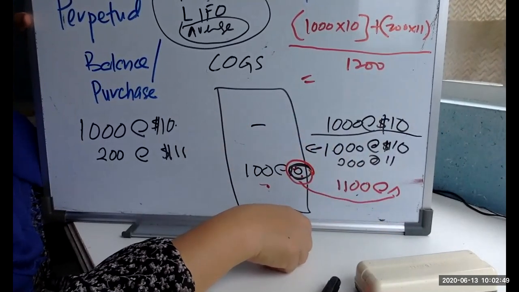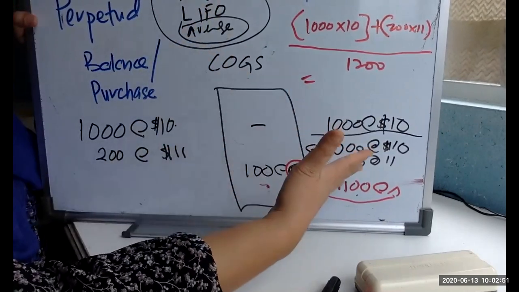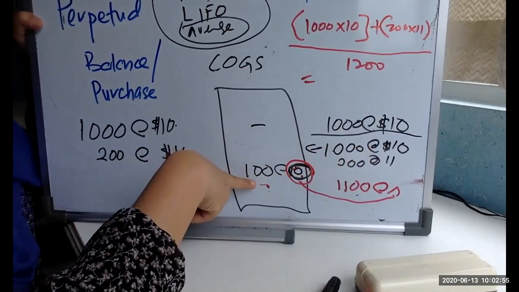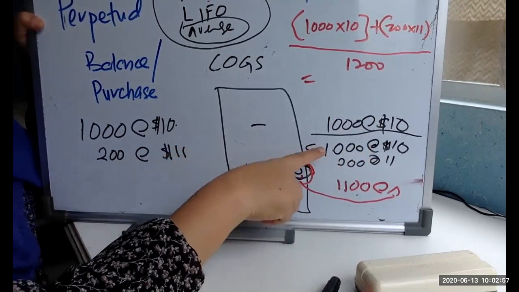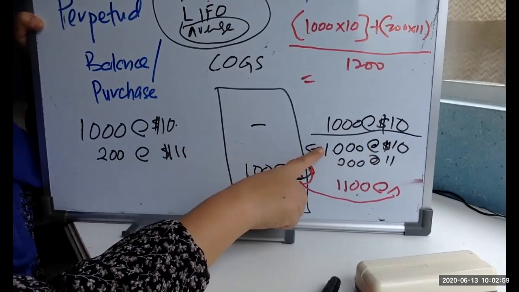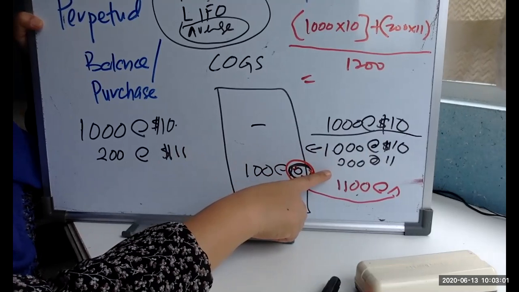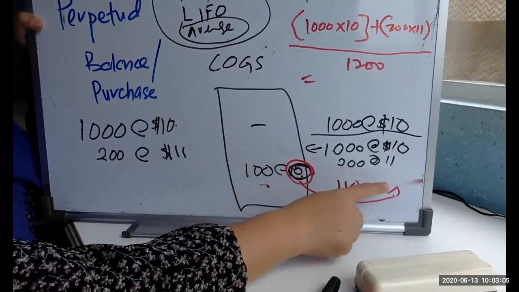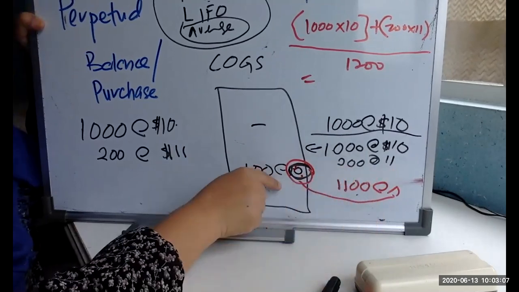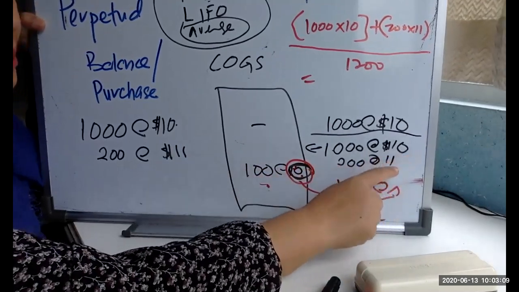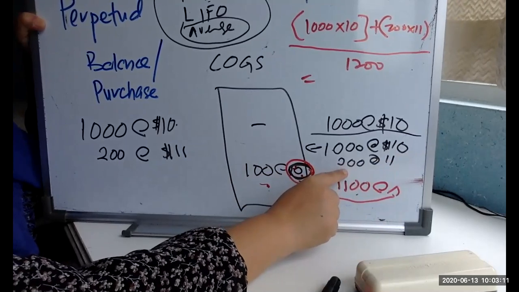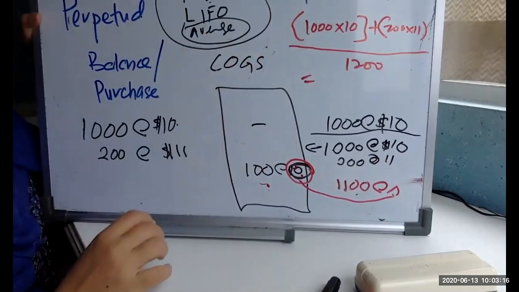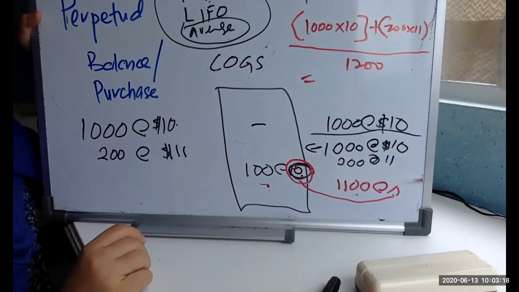Okay. So LIFO is the other way of FIFO. For example, in this case, you're selling 100. Rather than taking out from the 1,000, you take out from the 200. Last in, first out. So this one is the last one, and you take the last one times 11. So the balance would be 1,000 at 10, but the 200 now becomes 100 at 11. So that is LIFO under perpetual. You get that?